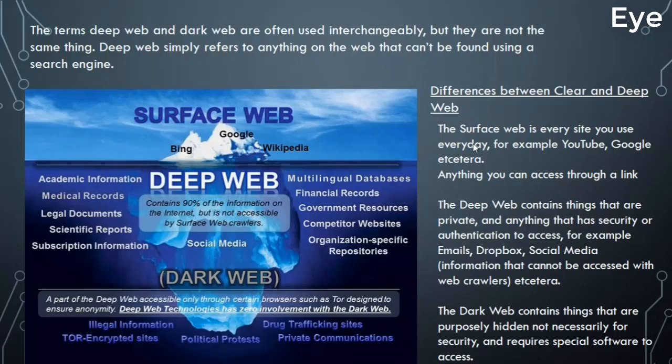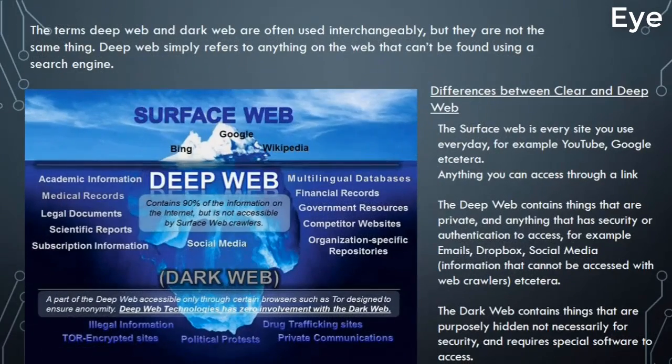The surface web is every website that you use on a daily basis. For example, YouTube, Google, etc. These are sites that can be accessed through a link. For example, if I search for the title of a YouTube video on Google, the video will show up right there, and that means it can be indexed by a search engine or accessed through web crawlers.